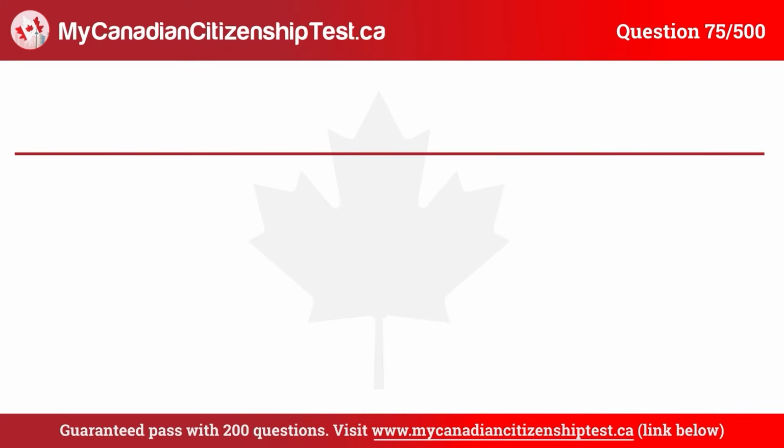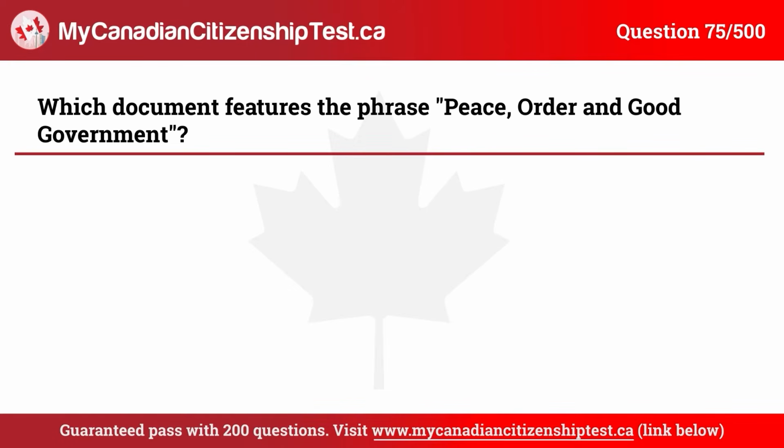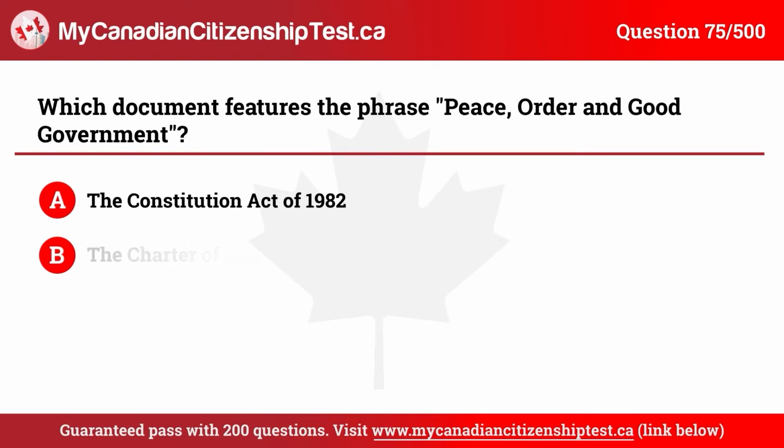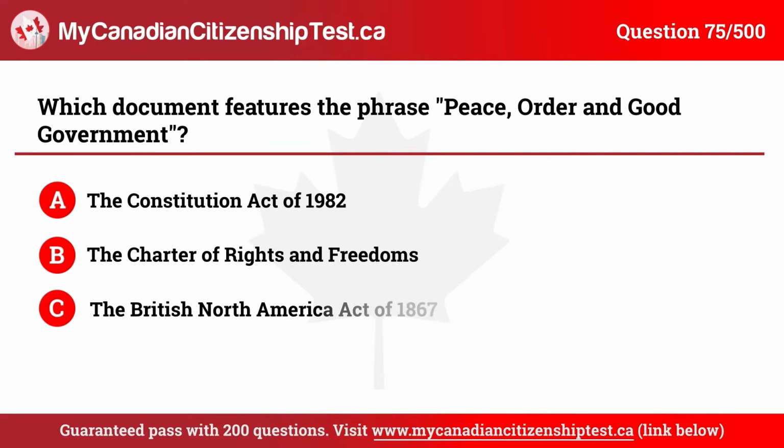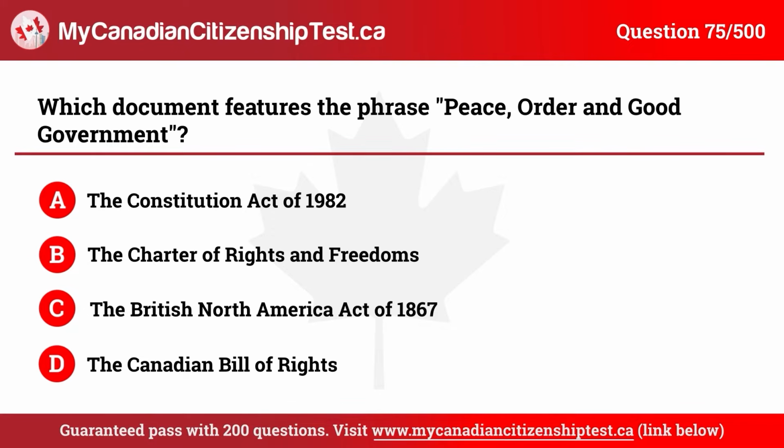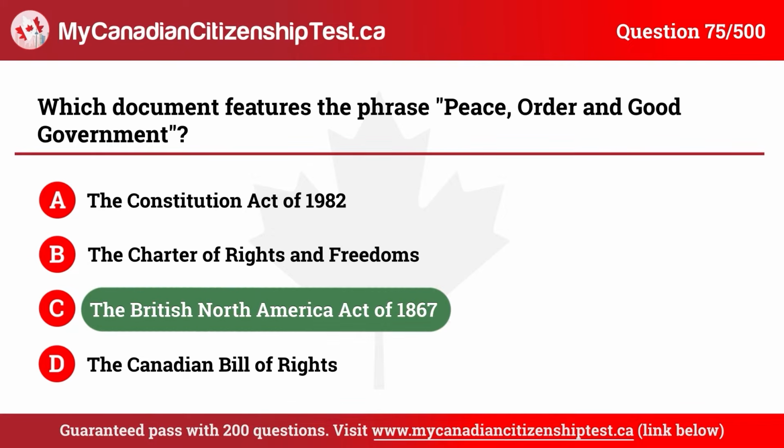Question 75. Which document features the phrase peace, order, and good government? A. The Constitution Act of 1982. B. The Charter of Rights and Freedoms. C. The British North America Act of 1867. D. The Canadian Bill of Rights. The correct answer is C. The British North America Act of 1867.